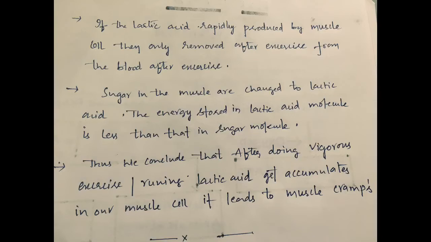The lactic acid, if produced rapidly by the muscle cells, is removed only after the exercise. The sugar in the muscles is changed to lactic acid, and the energy stored in the lactic acid molecule is less than in the sugar molecule. So we conclude that after vigorous exercise like running or jogging, lactic acid gets stored in our muscle cells. It leads to muscle cramps.